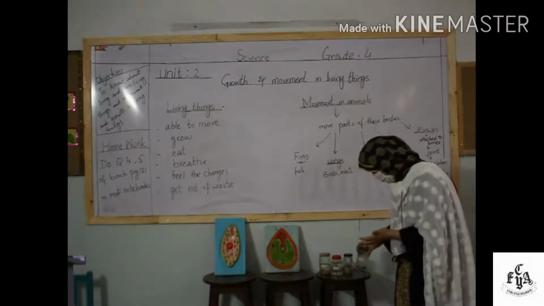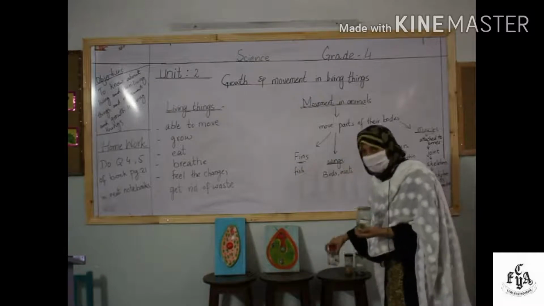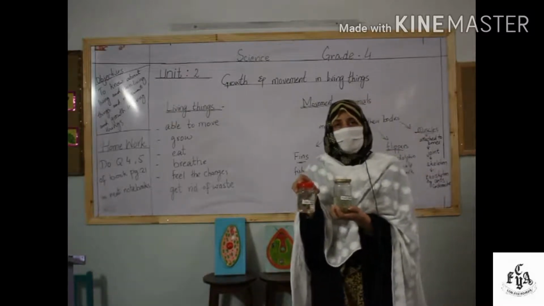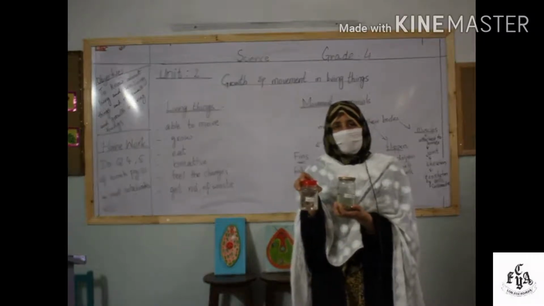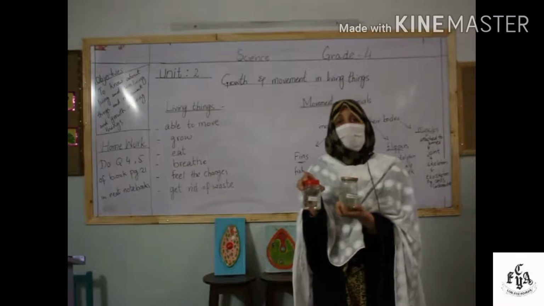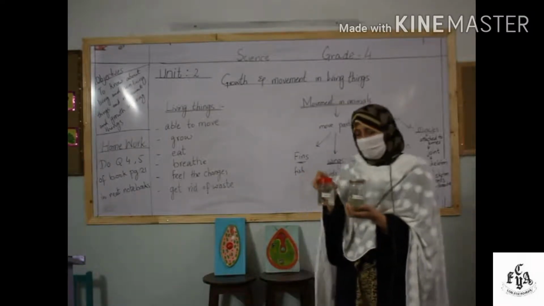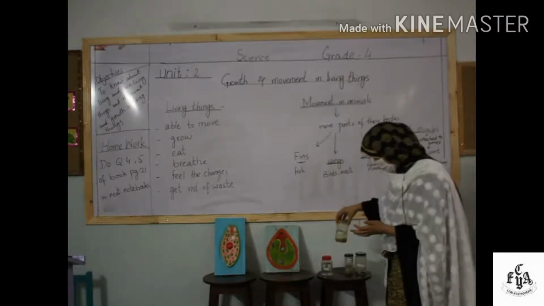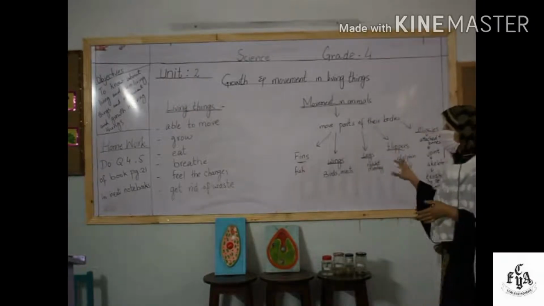Okay, now there are some animals which have neither an exoskeleton nor a skeleton. Examples are different types of worms. They do not have any bones in their bodies, and they can move with the help of their body muscles. Right? With the help of these body muscles, they can move from one place to another. Okay, so this was all about the movement in animals.